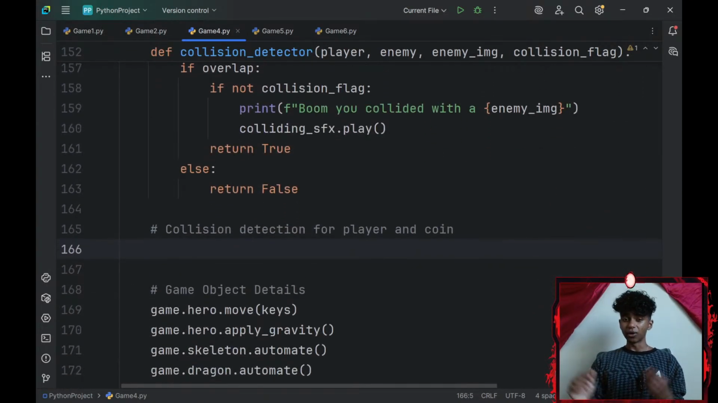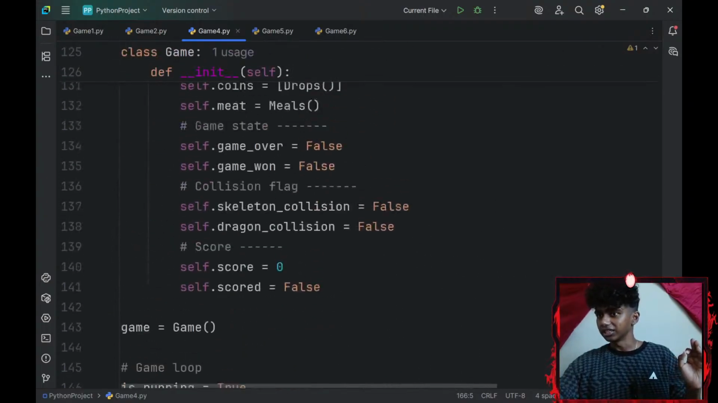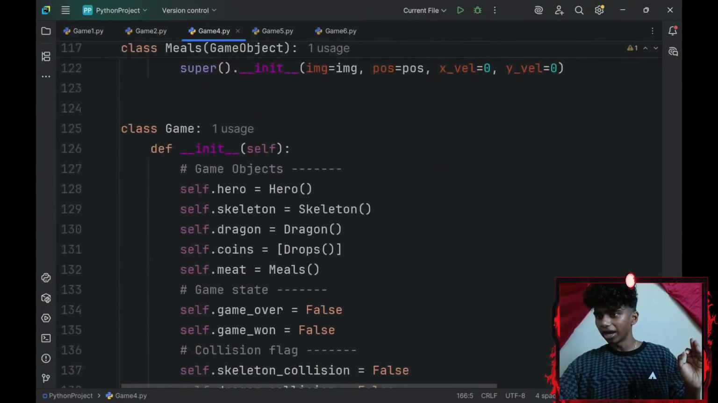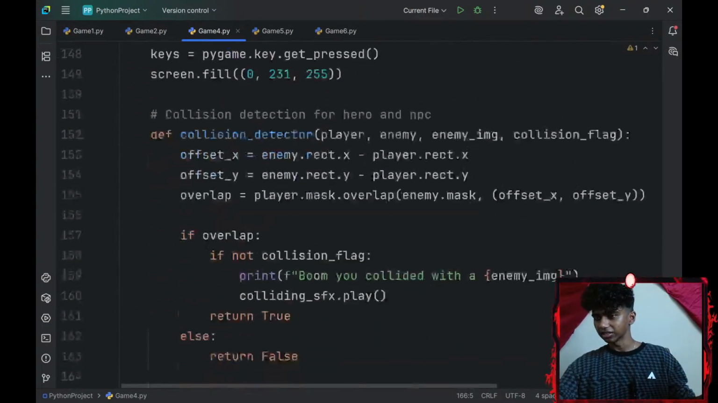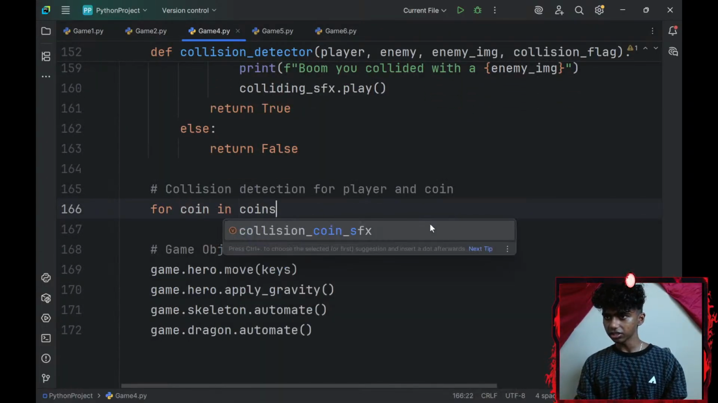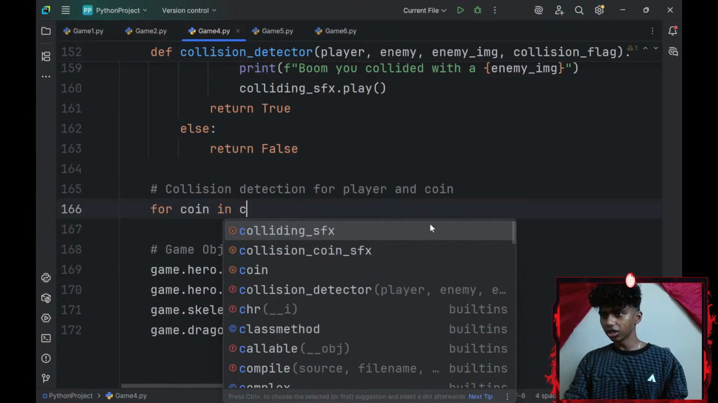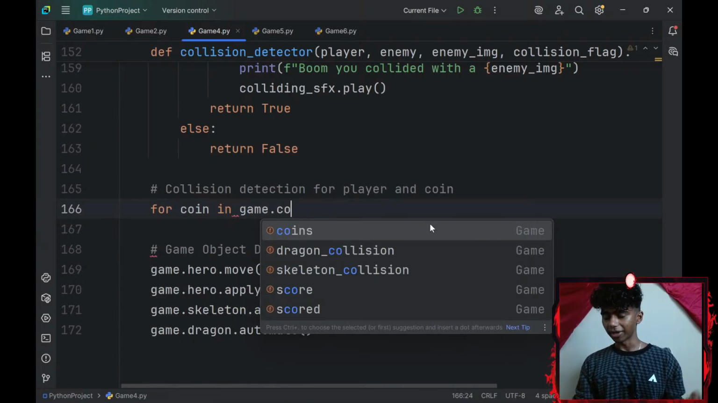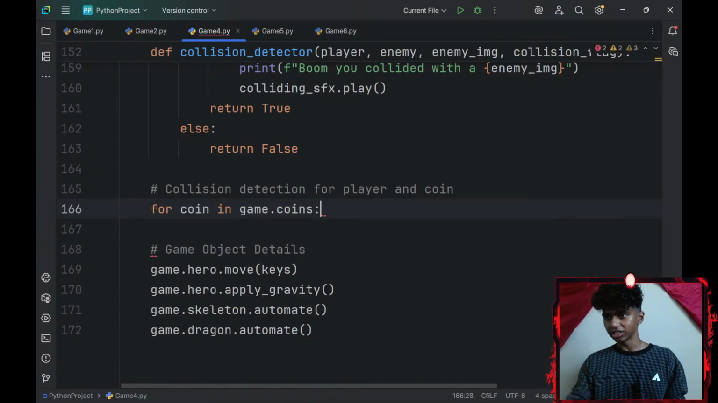Okay, for this I'll iterate over my list of coins. Let me go with a for loop. For every coin in my coins, was it called coins? My game.coins. Okay, my game object.coins, because coins is an instance variable inside of my game class.